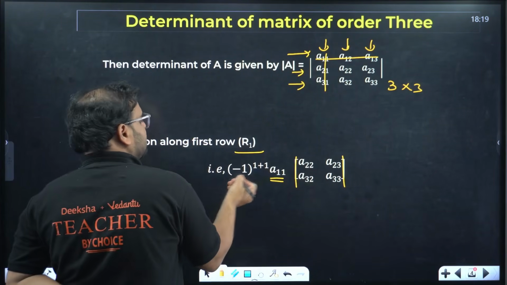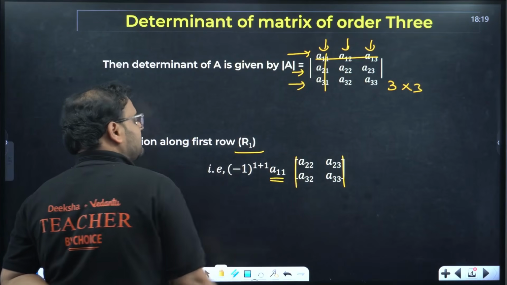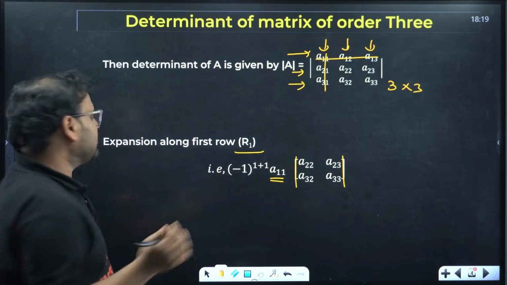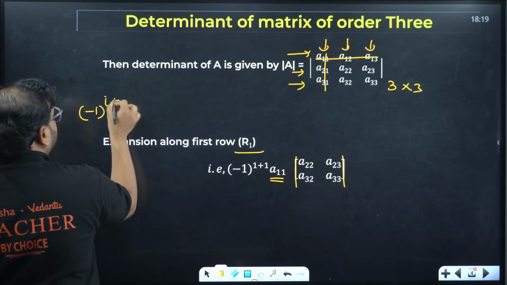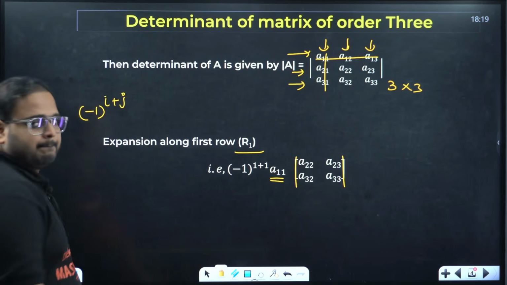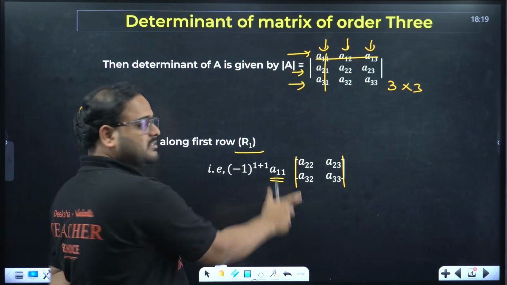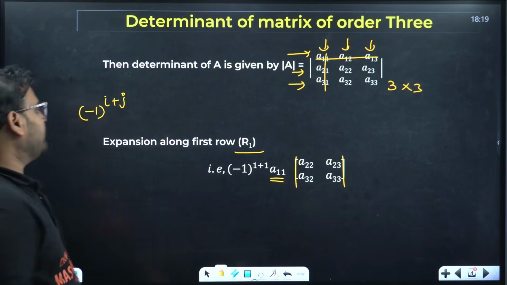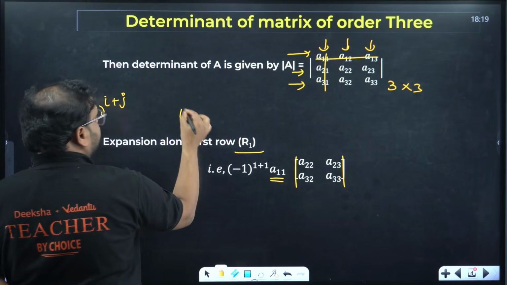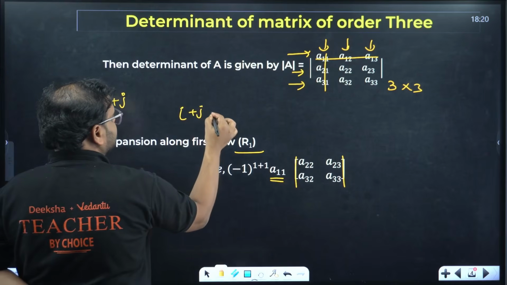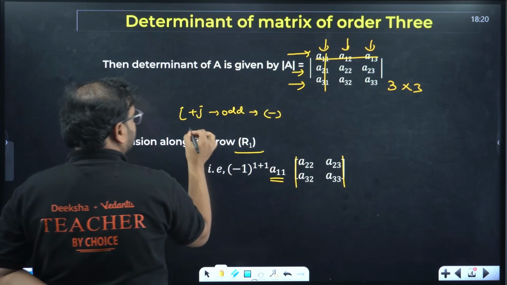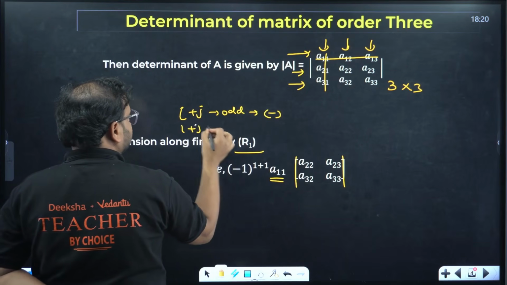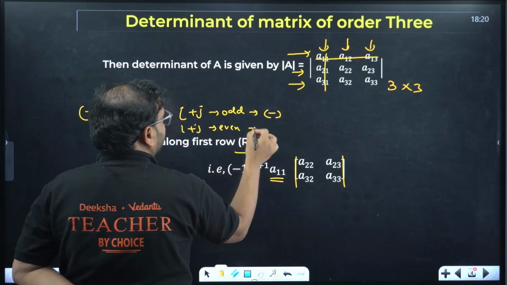Check here. This will always be there: minus 1 to the power 1 plus 1. What is the meaning of that? So this minus 1 determines the sign of that particular element. Whenever i plus j is odd, you'll have a minus sign. When the same value is even, you'll have a plus sign.